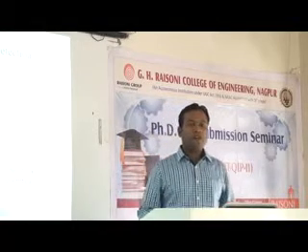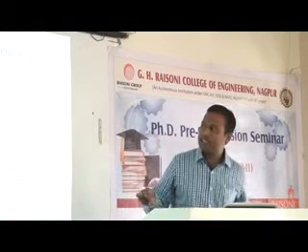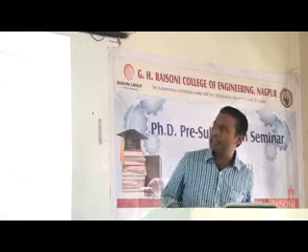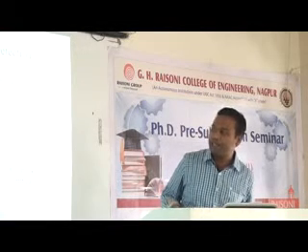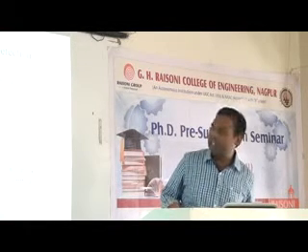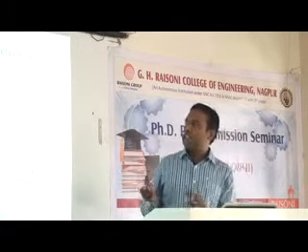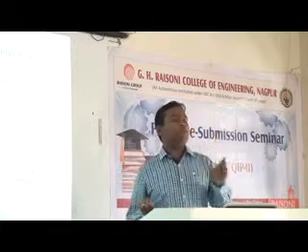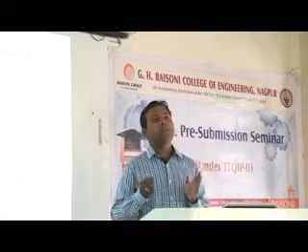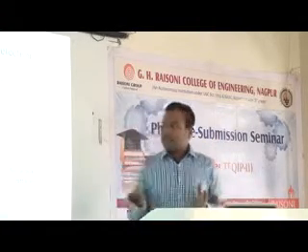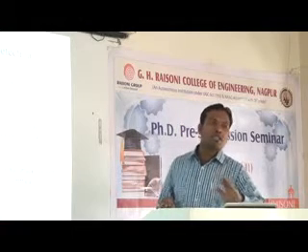Now, what are the different approaches to the intrusion detection system? The first one is the anomaly detection system, the second one is specification based, and the third one is the misuse detection system. Out of these three categories, anomaly detection finds out whether the particular node is behaving abnormally or not. The second one is purely based on the specification.